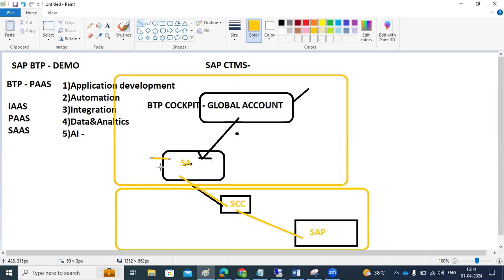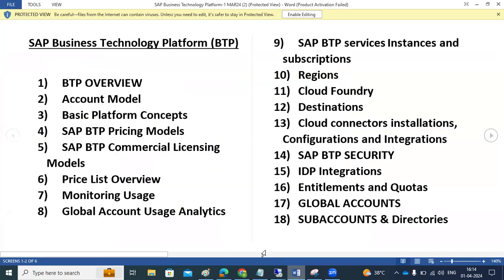Using the destination service, there are security concepts, account models, and a lot of things to discuss here. In a similar way, I can share the content: what we require as an administrator, and what things we need to learn here. These are the topics which I will explain.